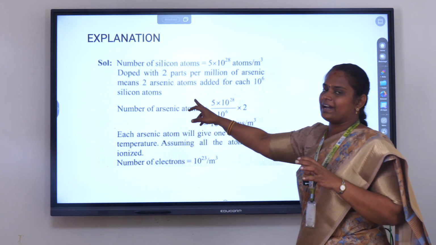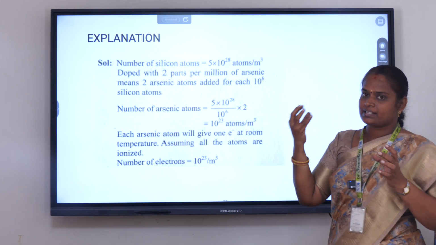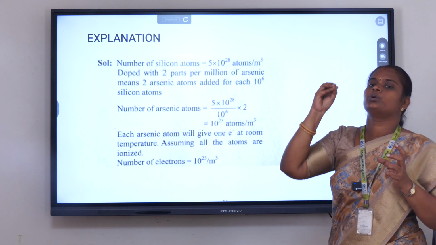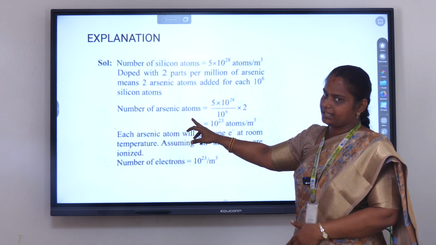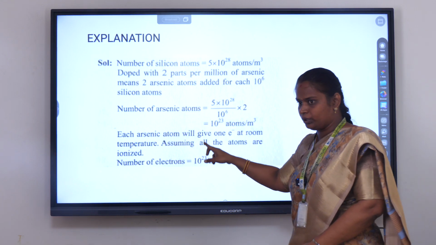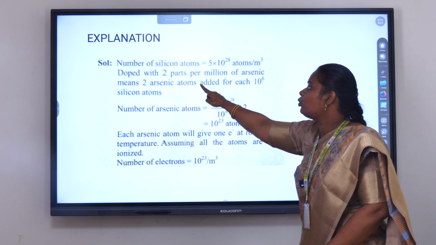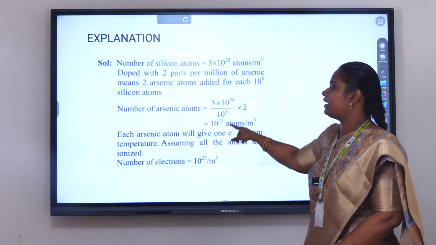Once again I will explain. We are adding arsenic into the silicon material. Now we have to find the number of arsenic atoms. The number of arsenic atoms is equal to the silicon atoms, that is 5 into 10 to the power of 28, times 2 parts per million, so 2 divided by 10 to the power of 6.